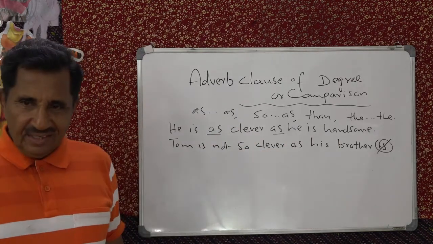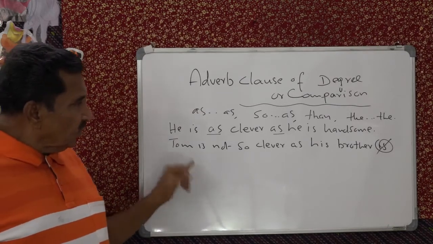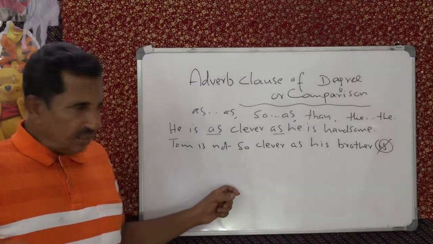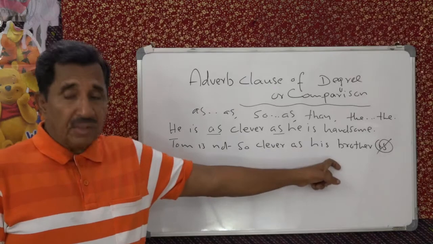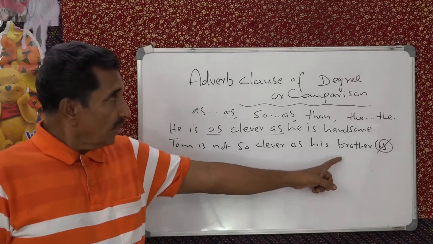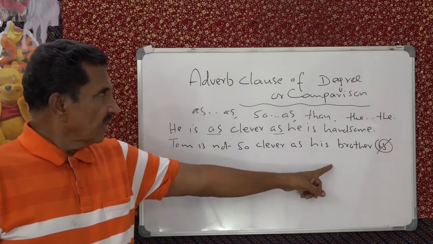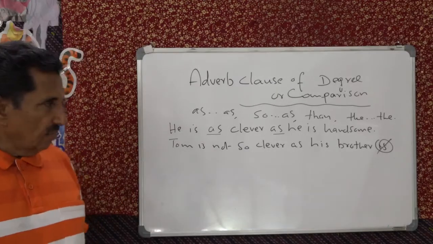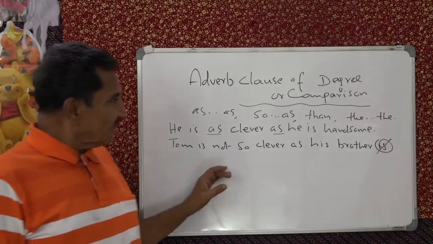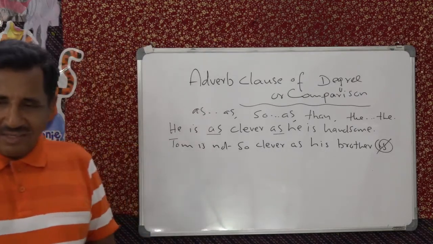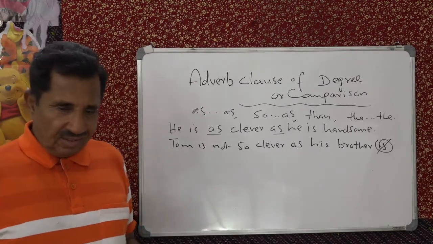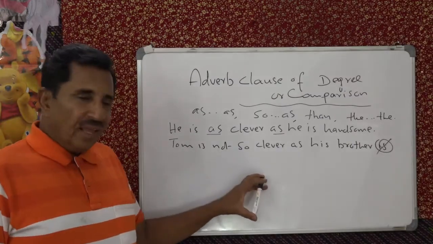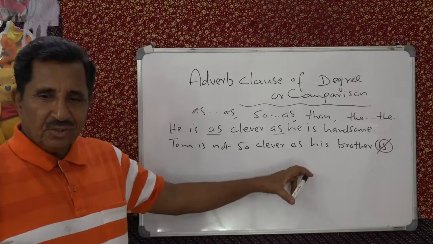So as. In this case, what happened? Tom is not so clever as his brother. So who is better here? Only an example. Tom is not so clever, his brother is better. You see, there is comparison. Here adverb clause of degree, same degree. Here it is comparison. So Tom is not so clever as his brother. Now you generate your own sentences in the class. Arjun is not so hardworking as his friend Tom.